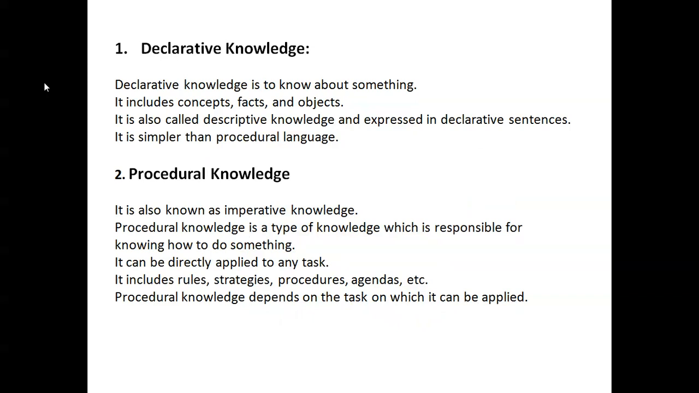Declarative knowledge includes concepts, facts and objects. It's also called descriptive knowledge and expressed in declarative sentences. It is simpler than procedural knowledge. Procedural knowledge is also known as imperative knowledge. Declarative knowledge means it's knowledge about something, that's a concept, fact, object. So these are declarative knowledge.